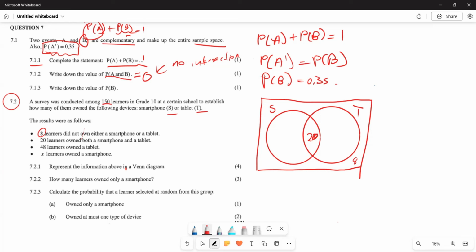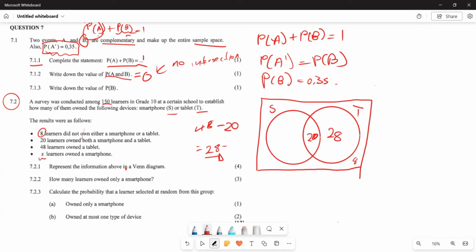Now they are also saying 48 owned a tablet, right? So if it's 48 who owned the tablets, you're going to say, look, out of these 48, you are having 20 that owned both. So the totality of this is going to be the same as 28, because these are going to be the number of learners that owned only the tablet.